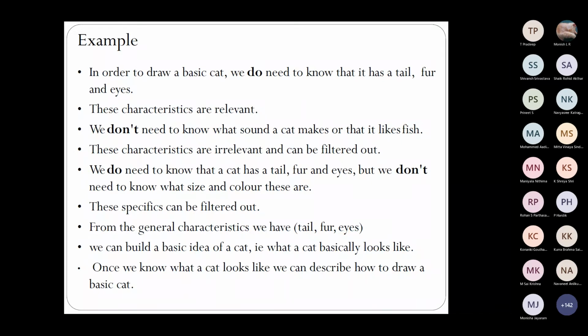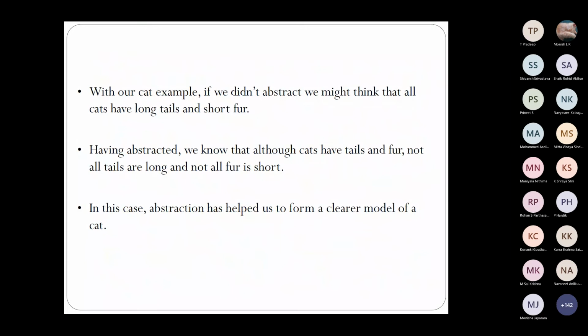Okay, we have to know that it has tail, fur, eyes, etc. But maybe the size, etc. doesn't matter. So maybe our idea is to just draw a basic cat. So all these specifics are filtered out, and we just take the generic characteristics. With our cat example, if so many details are there, we'll have more confusion when we draw the cat.